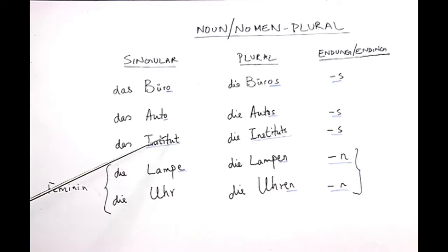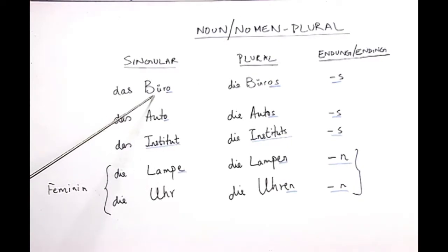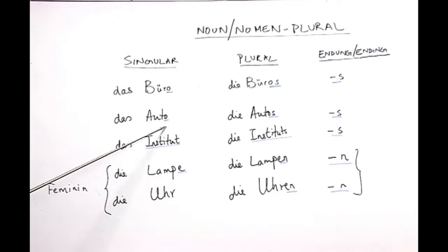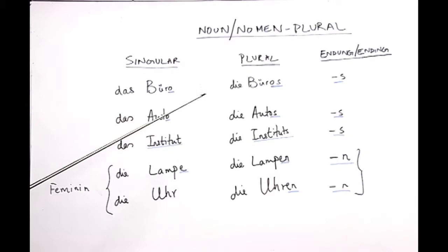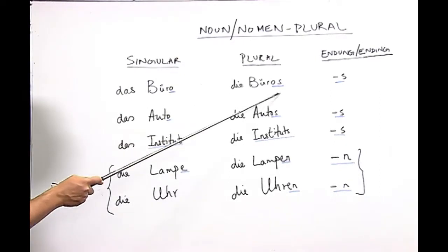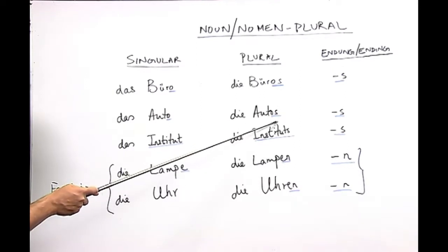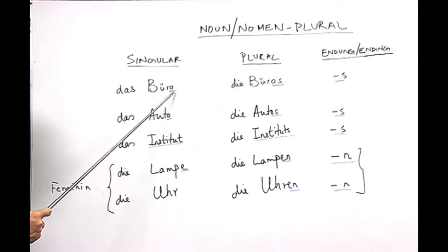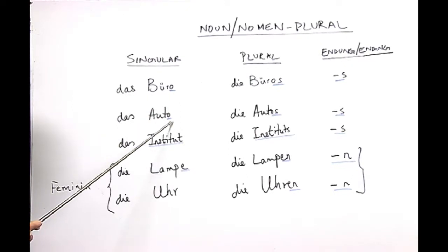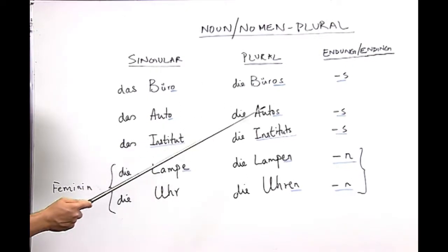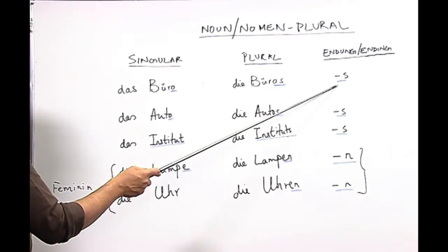As you can see, in the word Büro and in the word Auto the ending is o and o. And here if you see, the plural form for these two words is s and s. So, any noun which ends with o in most cases builds the plural with s.